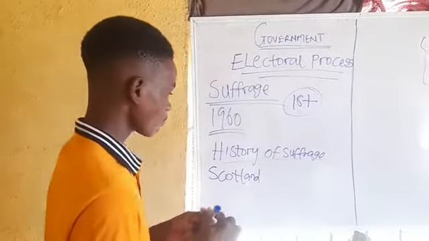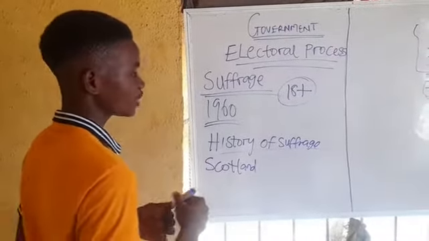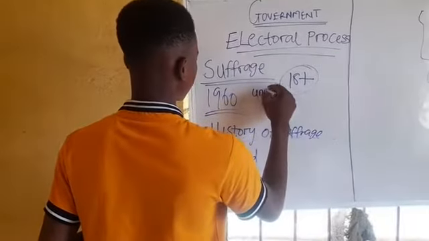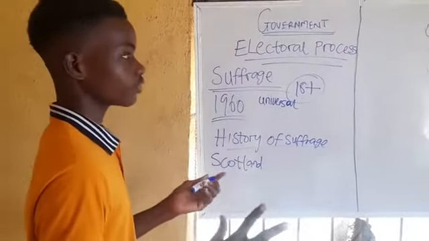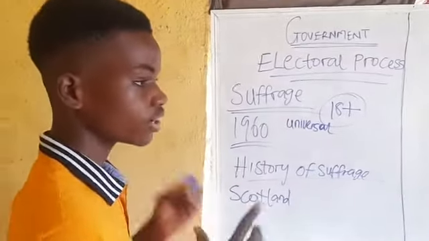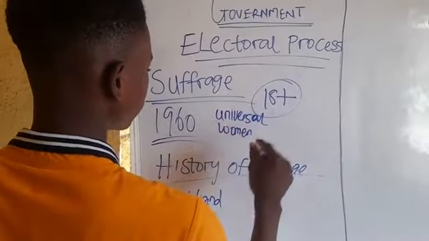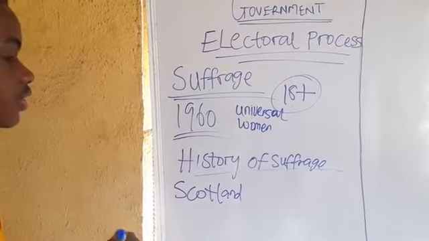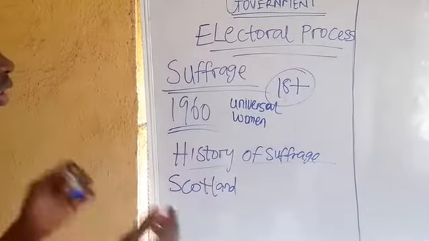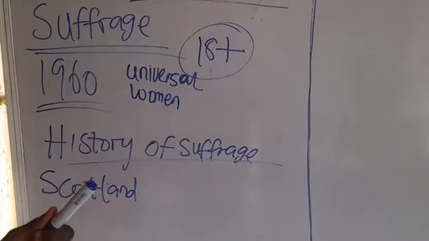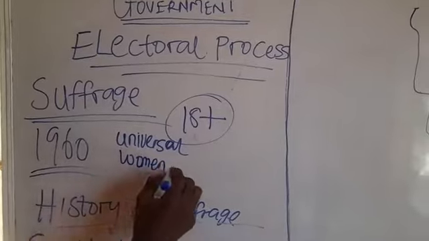So moving on now, we're going to be looking at some types of suffrage. The types of suffrage are universal suffrage, which is the general suffrage, also known as unlimited suffrage. We also have women's suffrage, which is the right of women to vote and be voted for in an election. We also have other types of suffrage as well. Alright, so we talked about women's suffrage. That's the last one on suffrage.